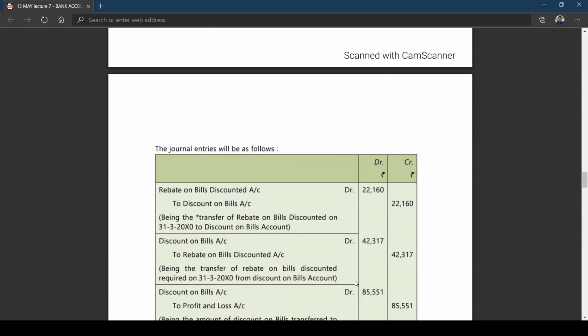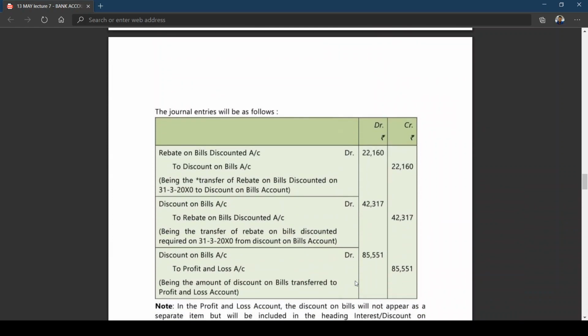Now the entry. This is important. You can also expect some entries. The journal entries will be as follows. As I told you, what is the entry for rebate on bills discounted? Discount on bills account debit to rebate on bills discounted. That is year ending. When you move on to next year, it should be reversal. What is the entry for reversal? Rebate on bills discounted account debit to discount on bills.